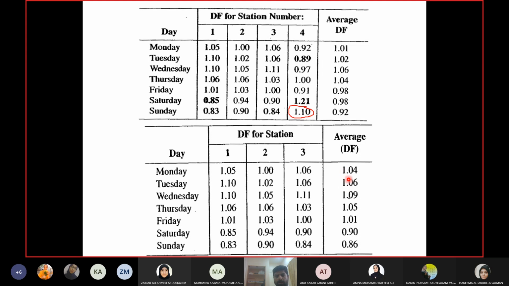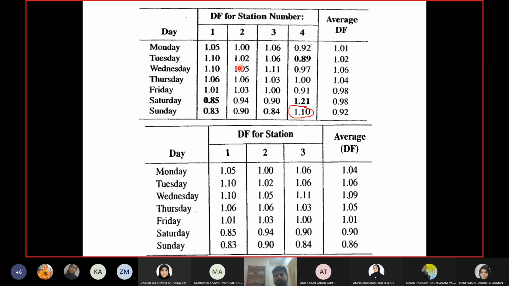Now again you will apply the criteria to see if we can group the first 3 stations together as well. If you look at the values of the first 3 stations, they did not have any problem except for station 1 on Saturday. Station 2 and 3 did not have any problem on any day, and station 1 had a value out of the range on Saturday. So you don't have to go again and check each and every value, because if values were already in the range with a grouping of 4, with the new grouping they will still be in the range.